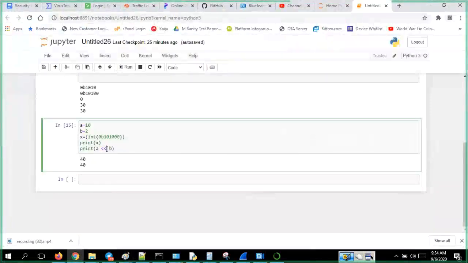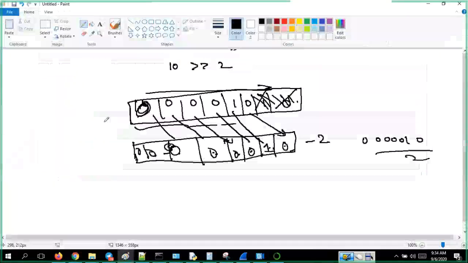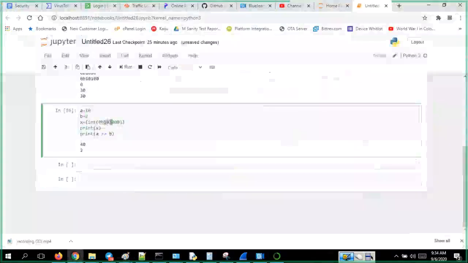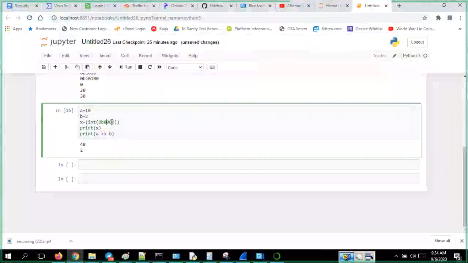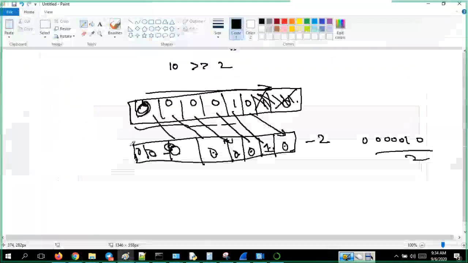Just I will move this to right shift. I got 2, but I don't know what I'll get here. Okay. Yeah, int of, yeah, correct only. I just have to remove these two and keep this thing as output as 1. Okay, now both will be 2. Okay, so this is the right shift operator.